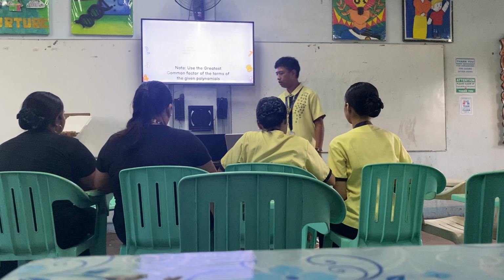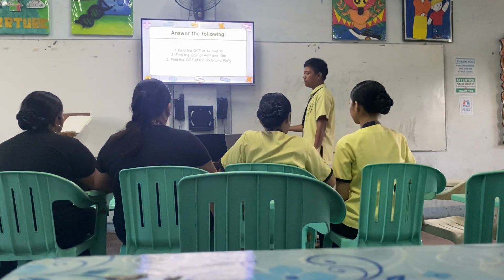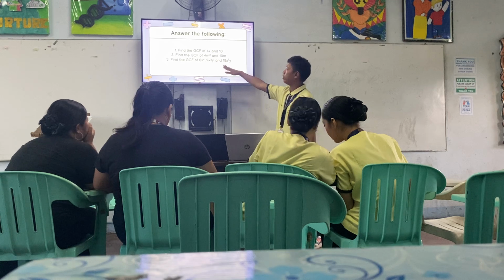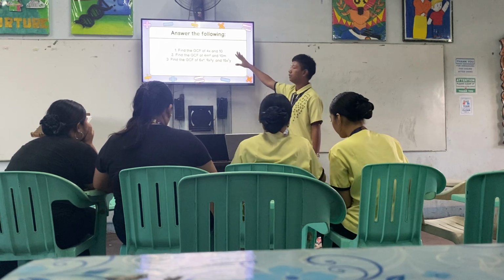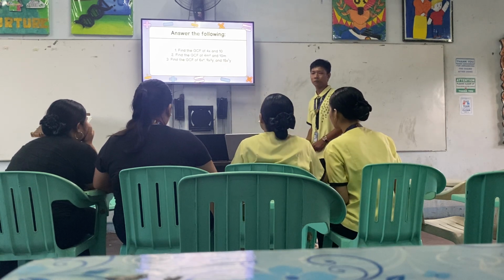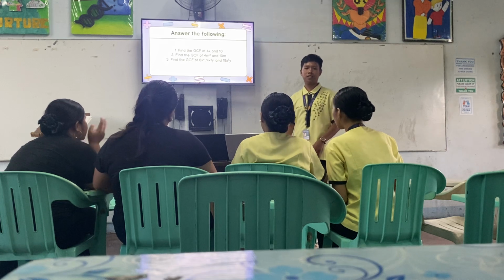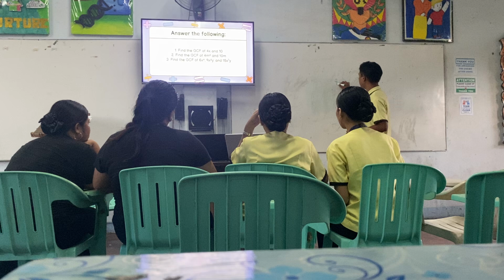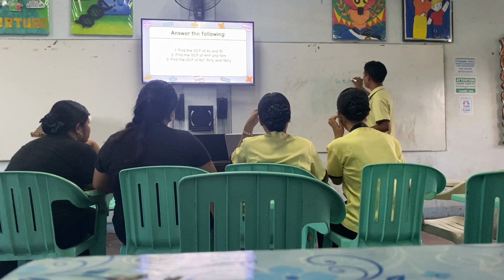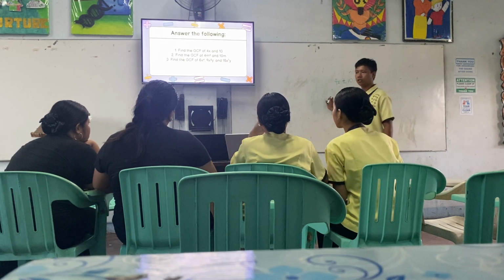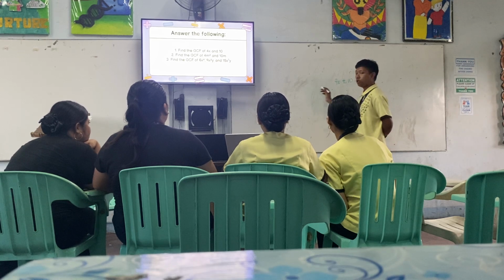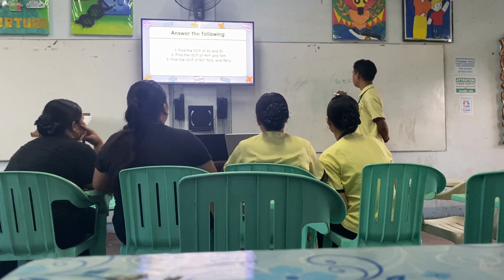So let's have this question. Find the GCF of 4x and 10. If you write this as 4x plus 10, how will you factor it? We have to find the GCF, which is 2.